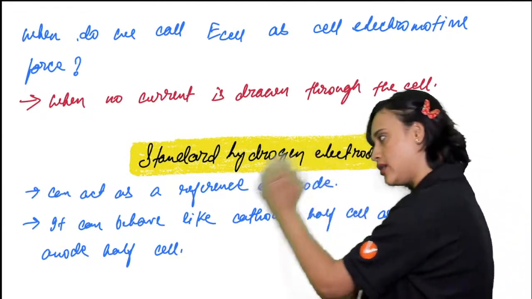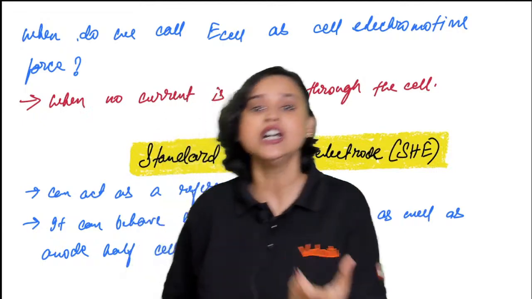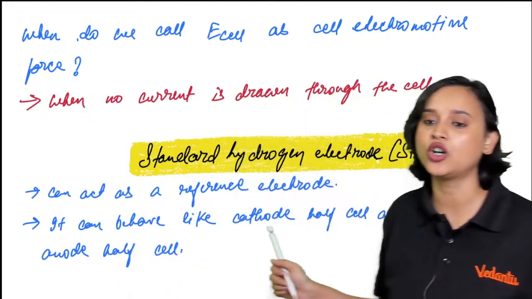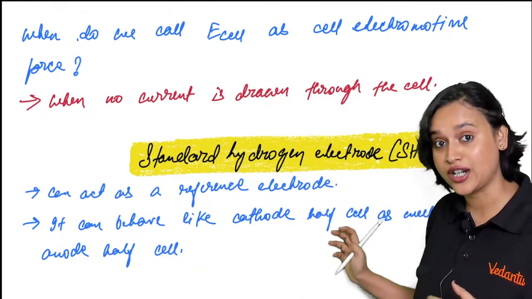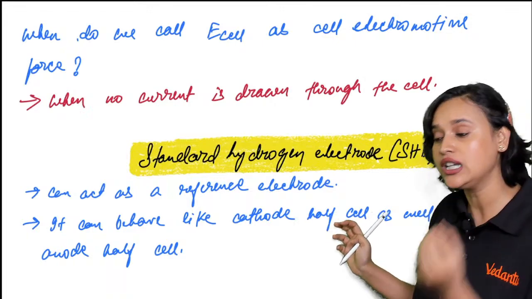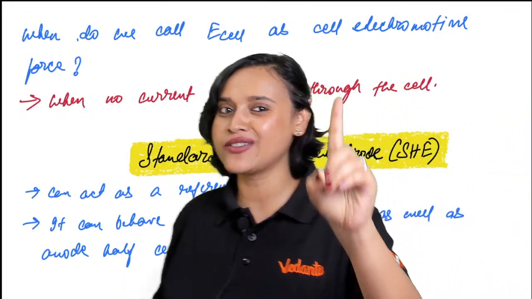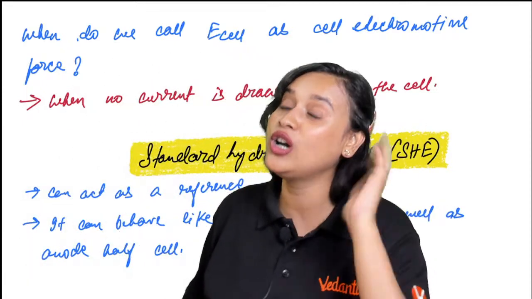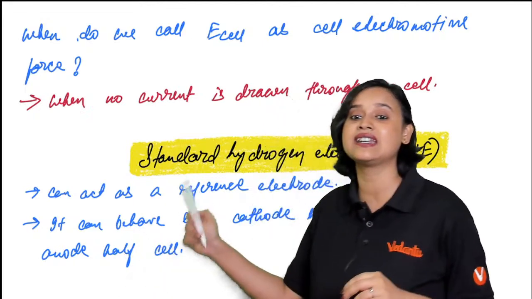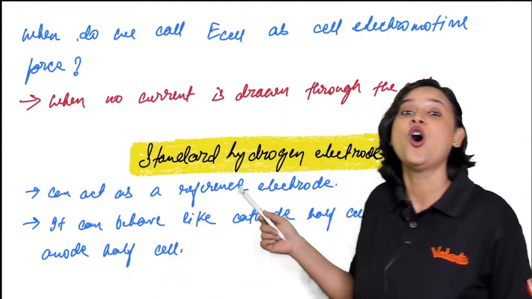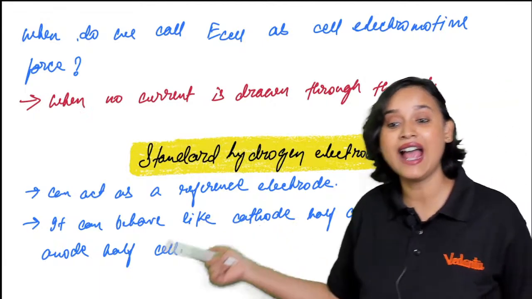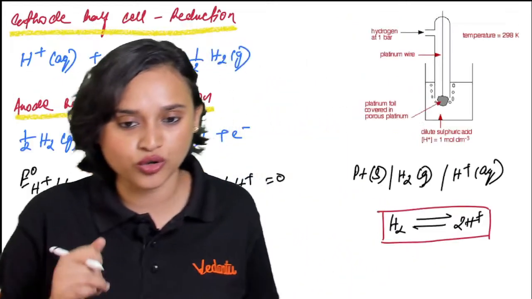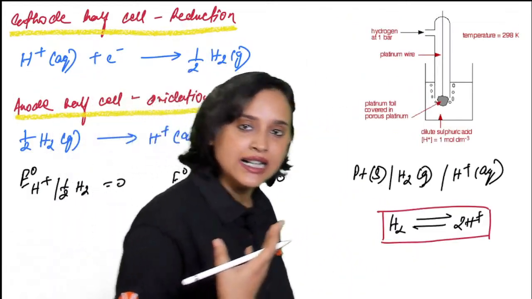It's not very important from the perspective of a JEE question, but it is very, very important that you know this. So standard hydrogen electrode, that is SHE, everybody. Do you remember, guys, that hydrogen had standard reduction potential to be 0? So that means it can act as any of the electrodes. It can act like an anode, it can act like a cathode, and that is why we take it as a reference electrode.